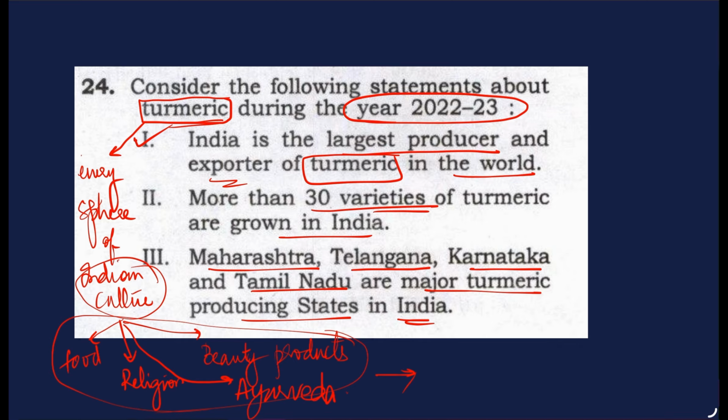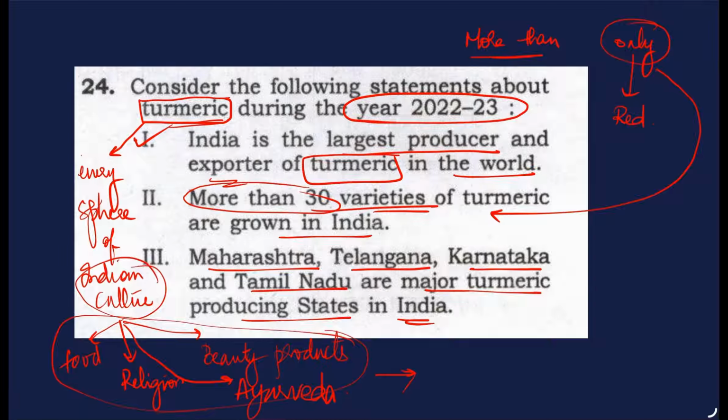And talking about the second statement, they are saying more than. So more than is considered a green flag. If more than was replaced with only 30 varieties, then only is a red flag, and the chances of the statement being wrong would be higher. So they're saying more than 30 varieties of turmeric are grown in India.